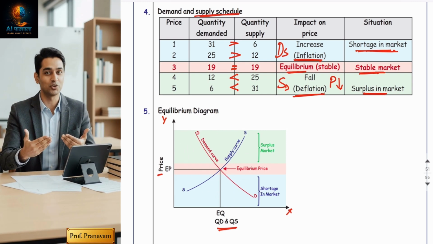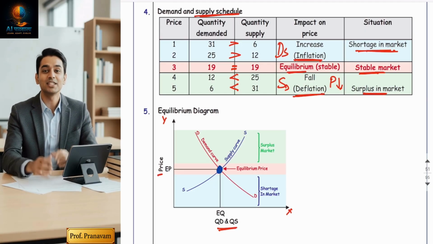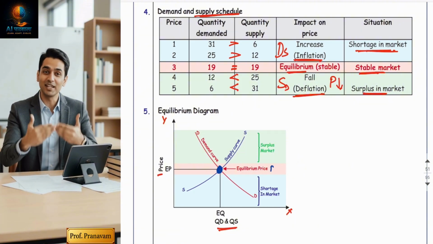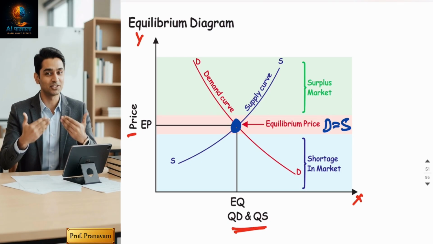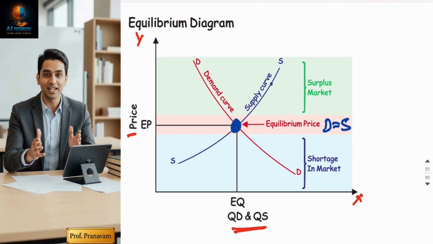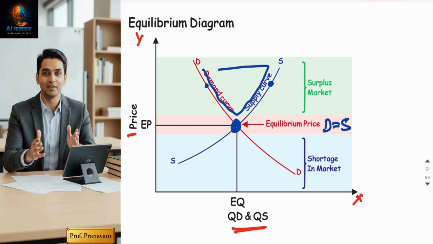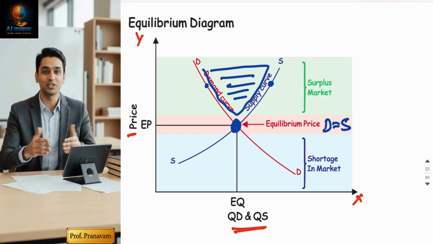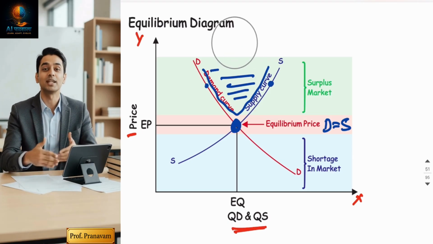If you see, both demand and supply intersect at this point. This is the orange shade, which is called equilibrium. Here, demand is equal to supply. Now, above that is the green shade, because supply is greater. This area above the equilibrium point indicates a surplus market because supply is greater.